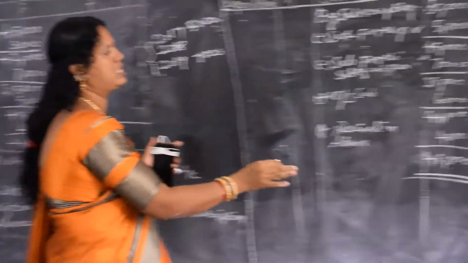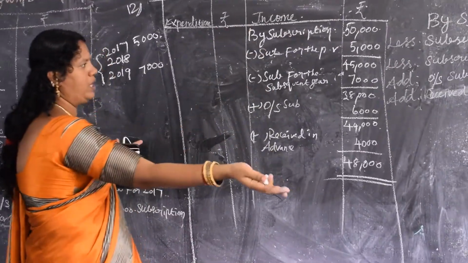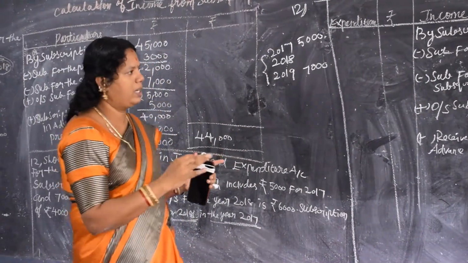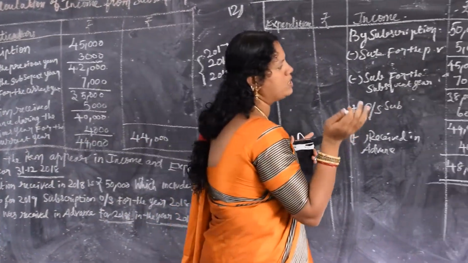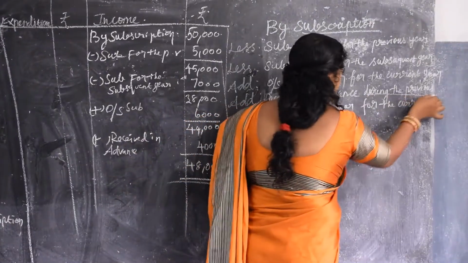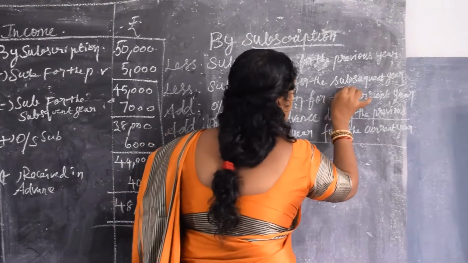know the procedures. Less subscription for the previous year, less subscription for the subsequent year. Add outstanding subscription for the current year and add received in advance during the previous year for the current year. You should know the meaning of during the previous year for the current year. What is meant by the subsequent year?